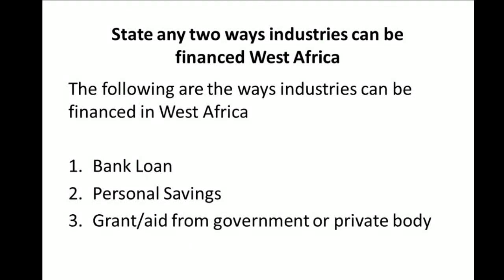Then the next one is: state any 2 ways industries can be financed in West Africa. The following are the ways industry can be financed in West Africa. 1, through bank loan. 2, through personal savings. Then 3, through grants or aid from government or private body. However, it is not advisable that a business that is just starting takes a bank loan. But one of those ways of financing an industry in West Africa is through bank loan. It is advisable an industry look at bank loan as an option when they've already commenced their operation.